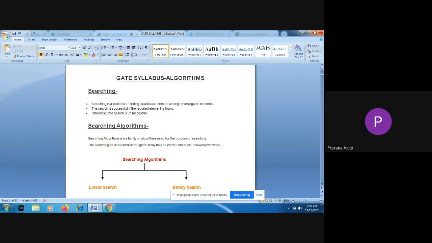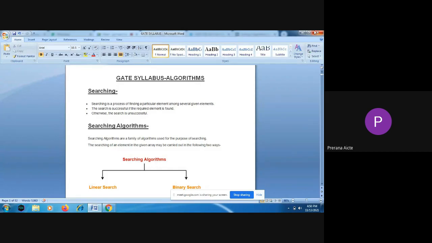And the next one is output. What is the result that we are getting from the algorithm? We call it the output. We run the algorithm for getting the output, so at least one output is required. So output can be one or more. And definiteness: what do you mean by definite? Every instruction in the algorithm, what you are specifying at each step, should be clear. What operation it has to perform has to be specified clearly. So we call this characteristic definiteness.